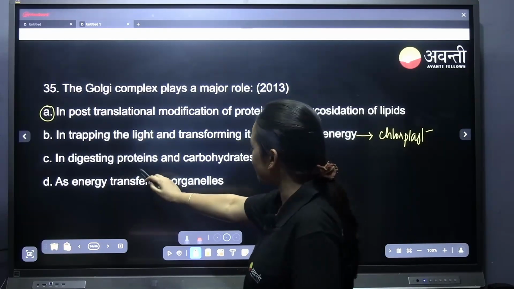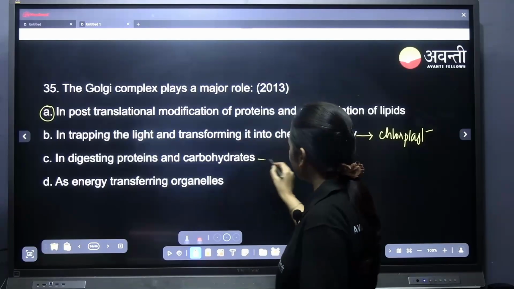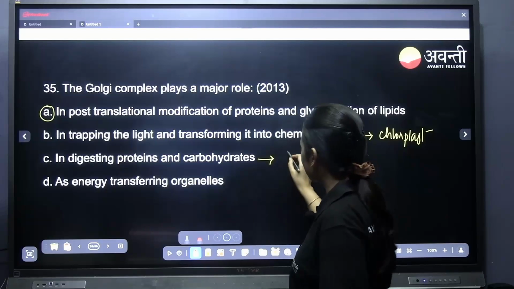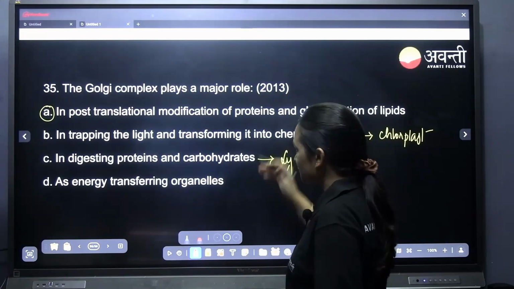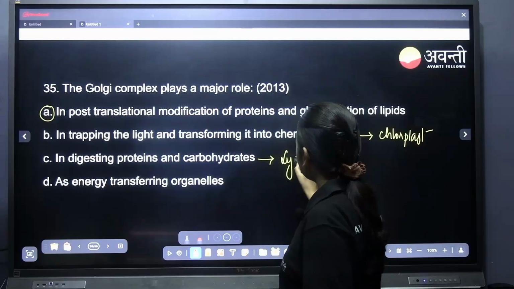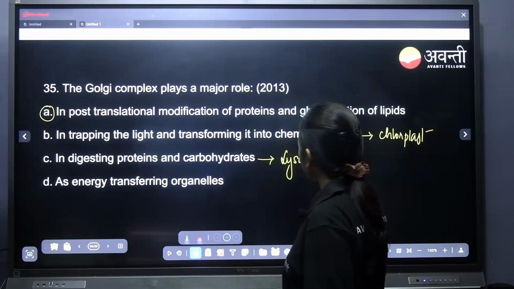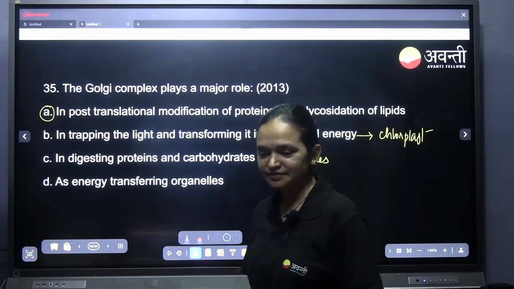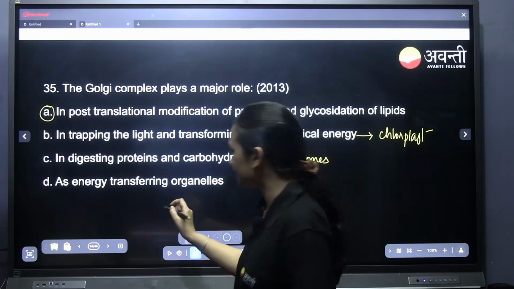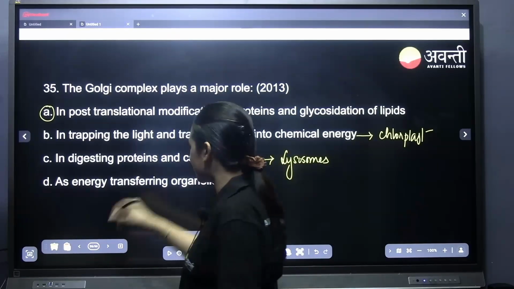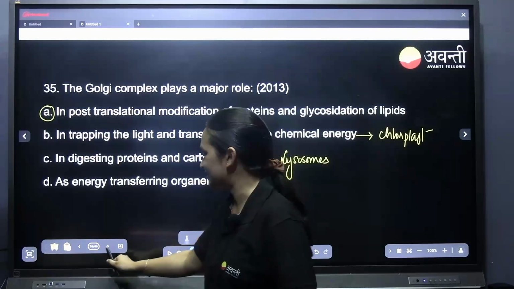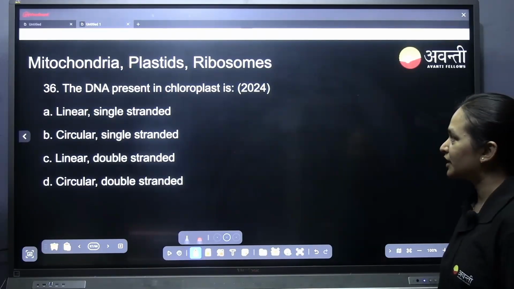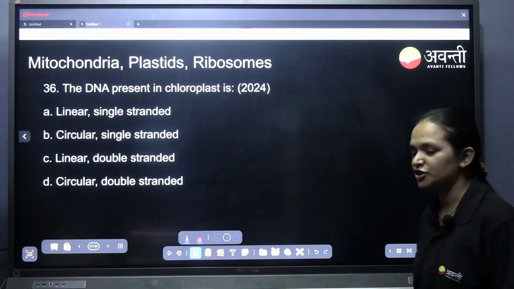In digesting proteins and carbohydrates, digestion, lysis, who does this? Lysosomes. Then energy transferring organelles. Now, energy synthesizing we can say, transferring, that is fine, mitochondria would do that. Yes. So 36. Now we came to the mitochondria, plastids and ribosomes part of the chapter.